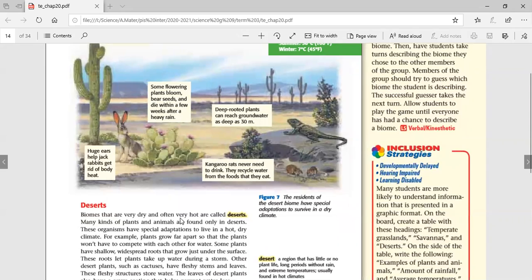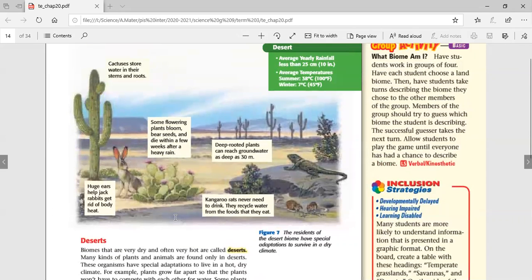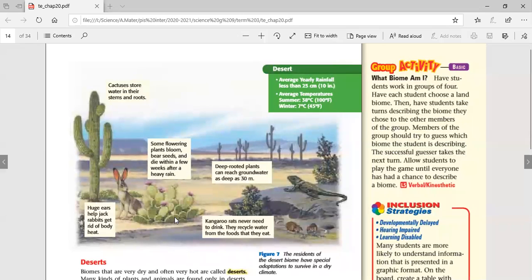So all these are forms of adaptations of different living organisms. Animals that live in desert have amazing characteristics to be able to adapt to these harsh conditions.